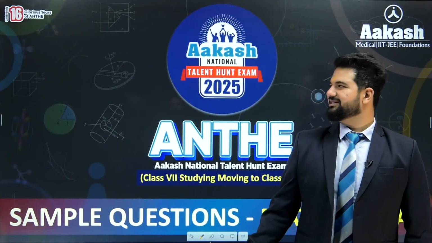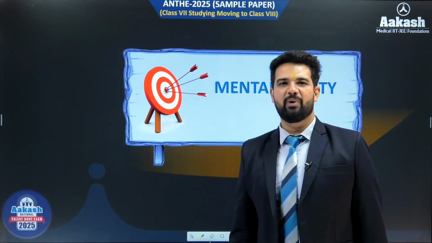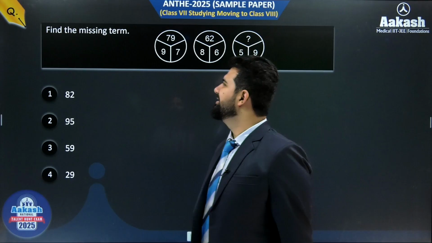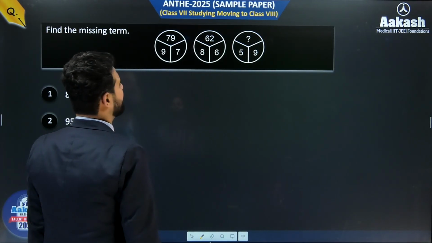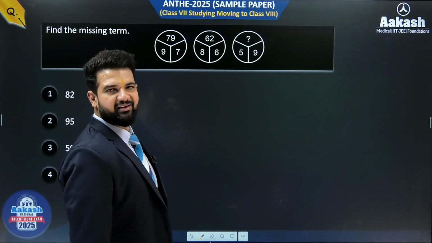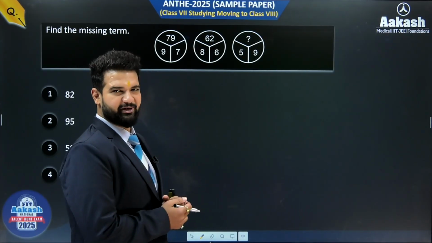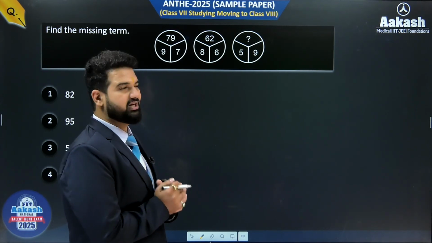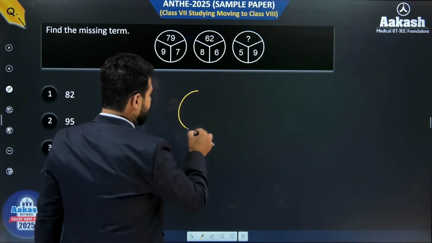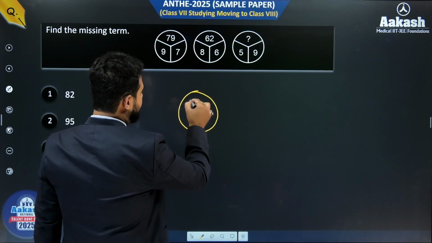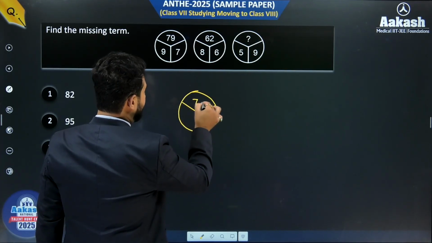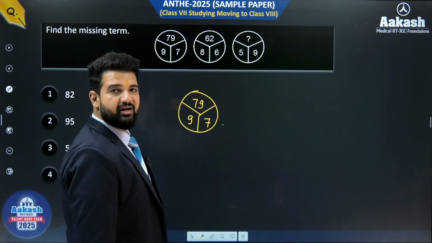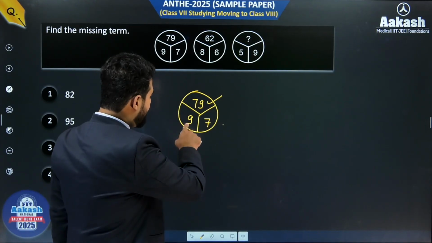So students, let's start with the sample problems of mental ability. Here we have the first sample problem of mental ability. Find the missing term. You have 3 circles here, and in the circles you are given some numbers. What do we need to do with these numbers? In the first circle we have 79, and we have 9 and 7. So we need to get 79 from 9 and 7.